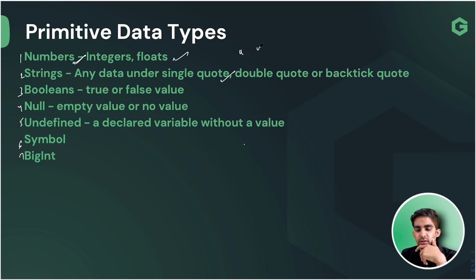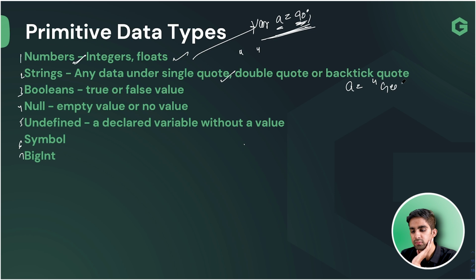Obviously, a string is going to be in this format, and a number is like, let's suppose you are saying a is equal to 90. We need to use this var keyword: var a is equal to 90. What is the meaning of this? This is a number, and the type of this a is integer. If you want to store a is equal to Geekster, this is a string.